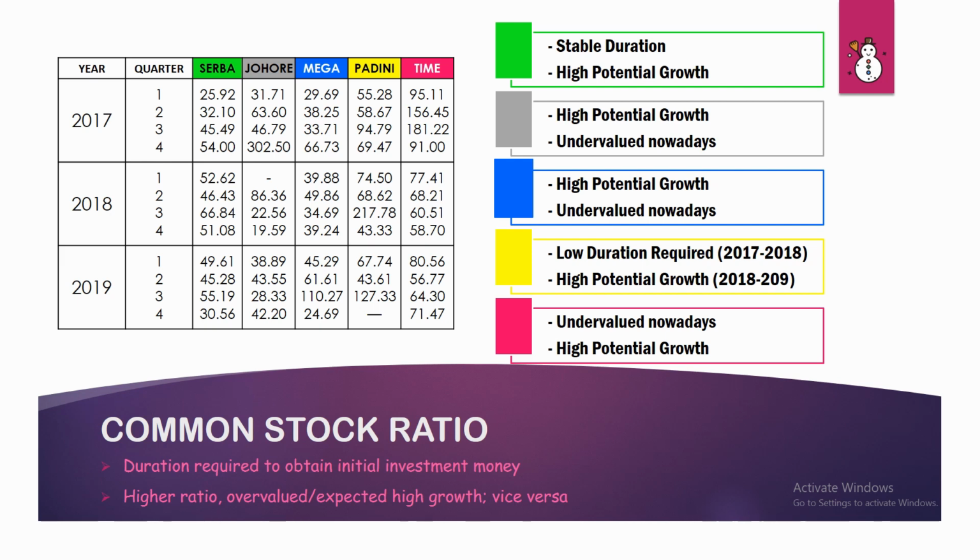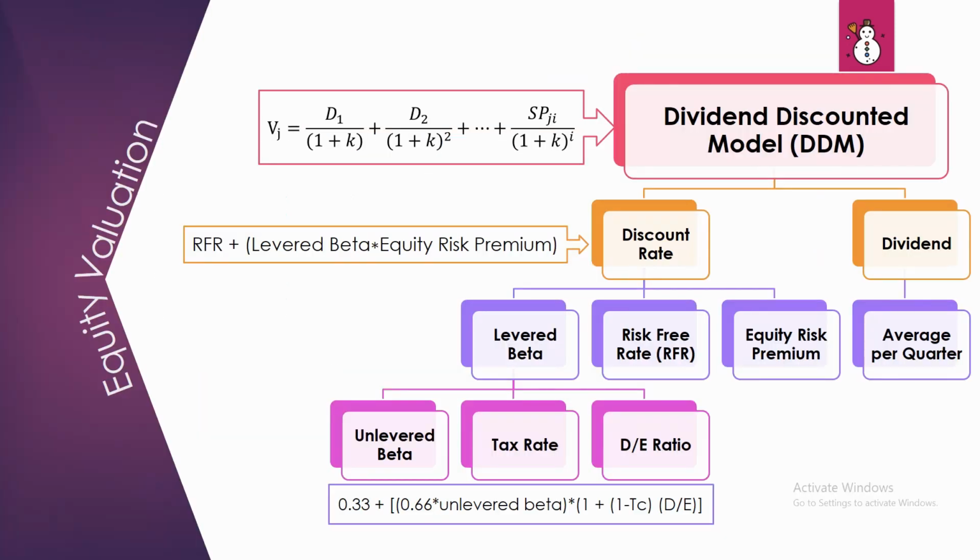The common stock ratio defines the duration required to obtain the initial investment money. A higher ratio indicates that the stock is overvalued or expected to have high growth, and vice versa. Overall, all five stocks are said to have high potential growth in the future. The next section is about the equity valuation.